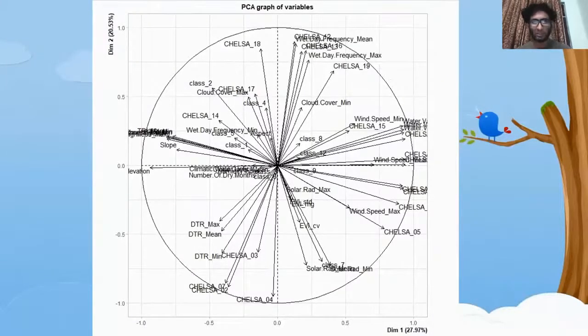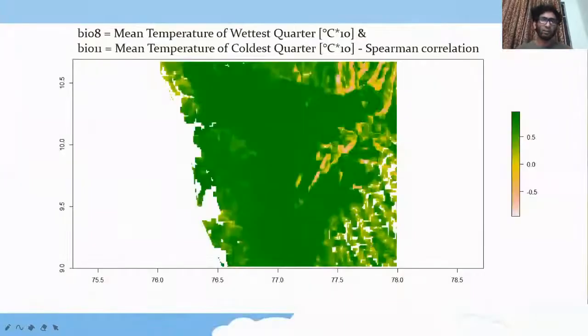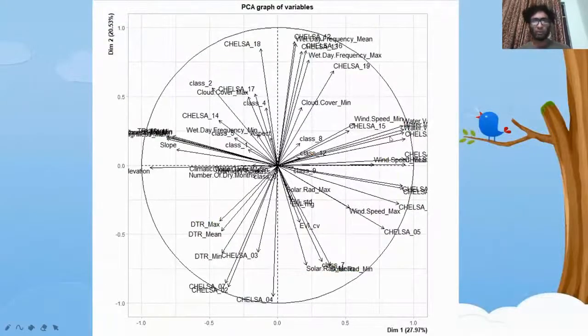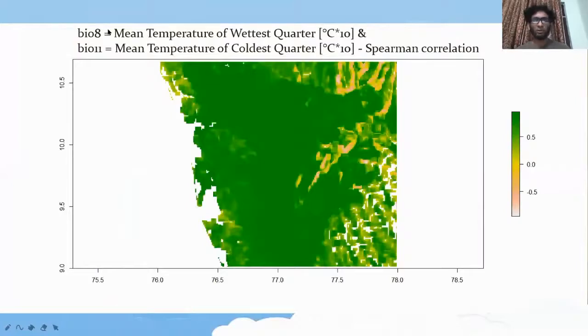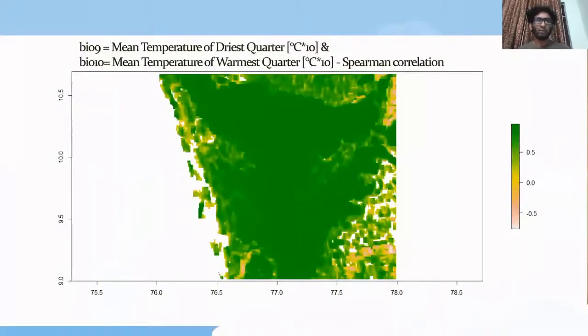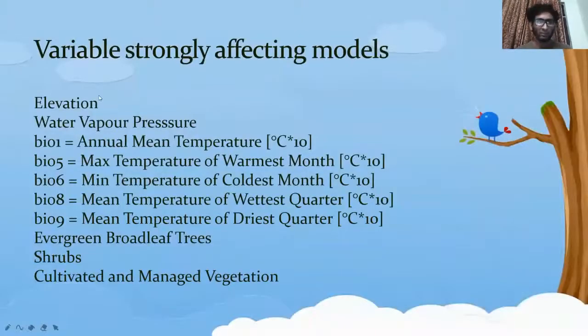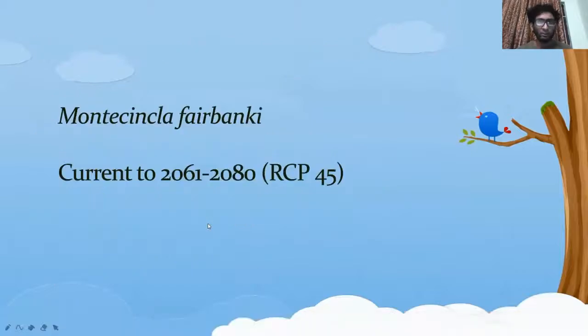So there's a step again for checking if there are correlated variables, where we can eliminate or take one variable out of them. Since they were packed together, I also did Spearman correlation for several variables like 5, 8, 11, and 10 and 11, and just took one of them. So these 10 variables were found to be strongly affecting models. You can see the cultivated and managed vegetation and elevation, which was found in the occupancy modeling as well, were found to be affecting models. So this has the strongest effects.